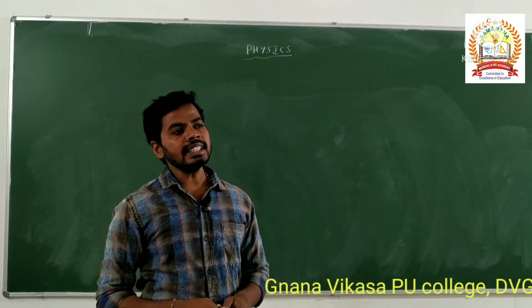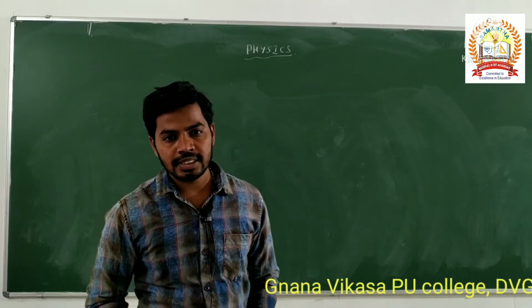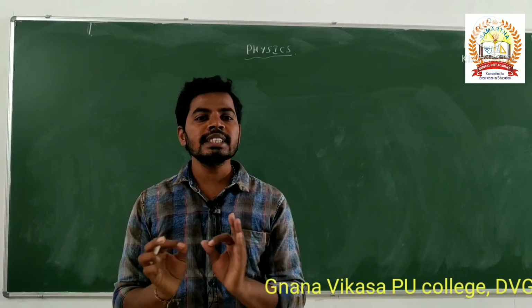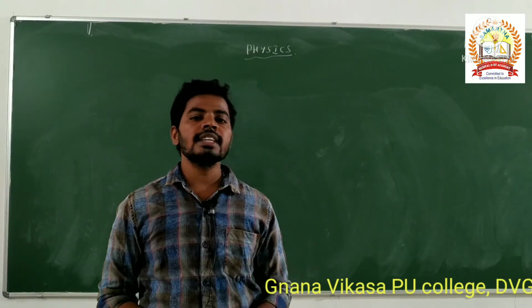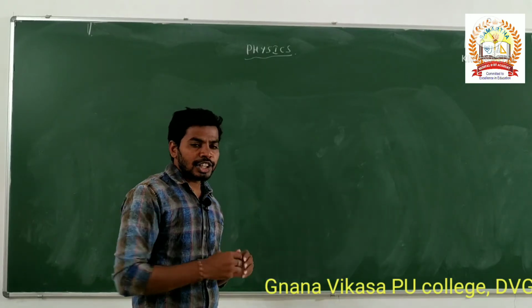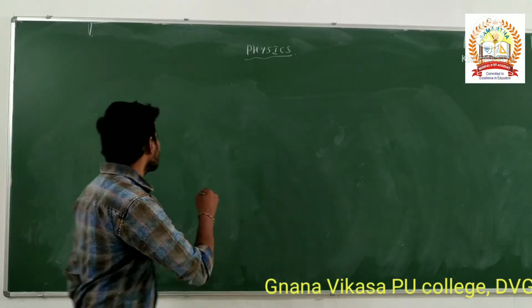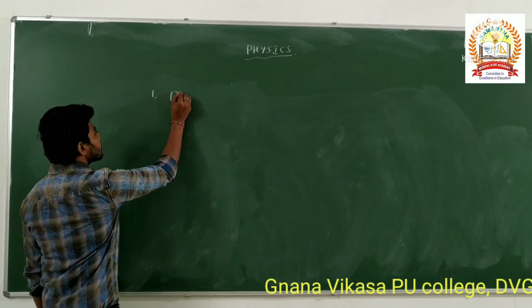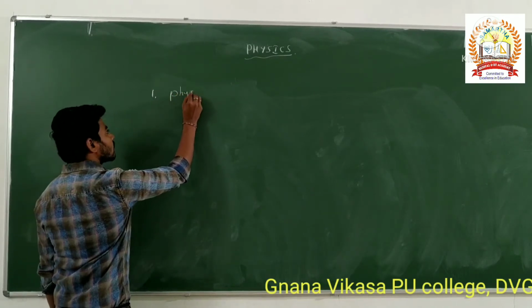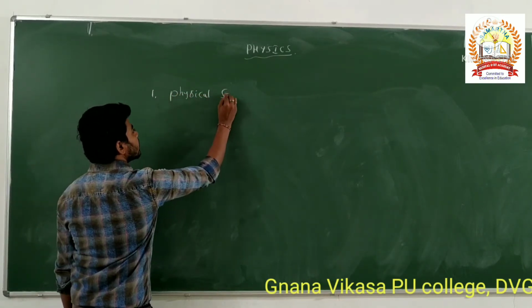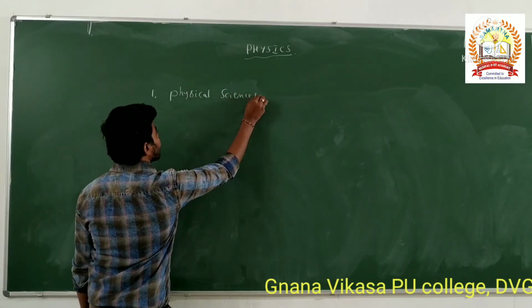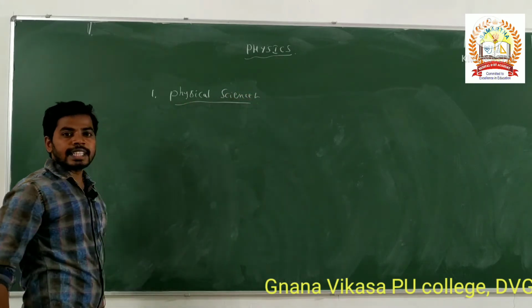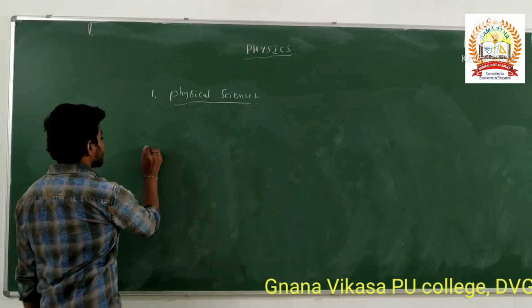Here, the science has two branches. One is the physical science. The other one is biological science. There are two branches. One is physical science. The second one is biological science.